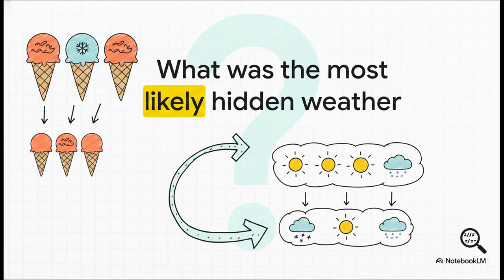But hey, just knowing the likelihood of the diary entries isn't quite enough to tell us what the weather actually was. We need to move from calculating general probabilities to actually guessing the hidden truth. And that brings us to our second hurdle, decoding. We know he ate 3 ice creams, then 1, then 3. But what was the absolute most likely hidden weather sequence for those specific ice creams? Was it hot, hot, cold? Or actually, maybe it was hot, cold, hot. How do we definitively decode the actual underlying reality from our observations?